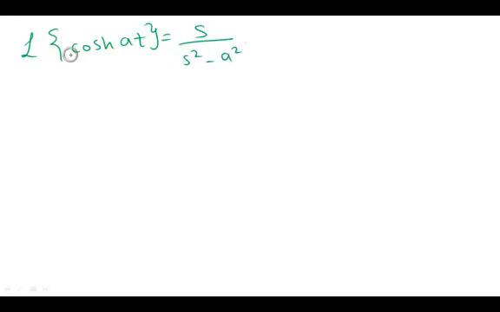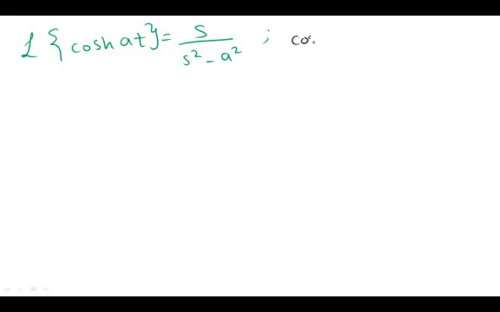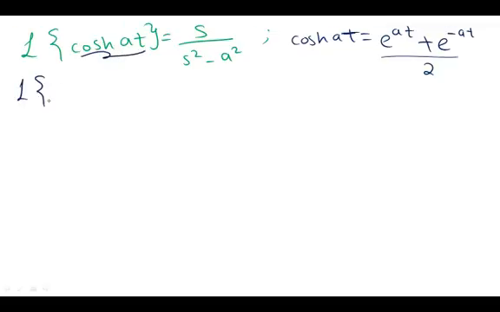I want to prove that Laplace of cosh at, cosh meaning hyperbolic cosine at, equal s over s squared minus a squared. So here I'm going to use the hint that cosh at equal e to the power of at plus e to the power of minus at over 2. So I will use this hint to be able to find the Laplace of cosh at. So here instead of writing cosh at, I will write Laplace of e to the power of at plus e to the power of minus at over 2.